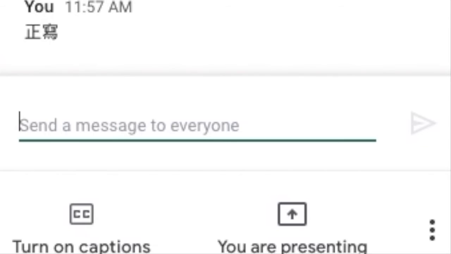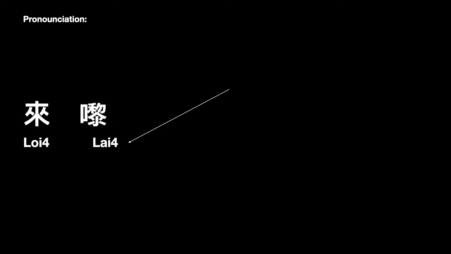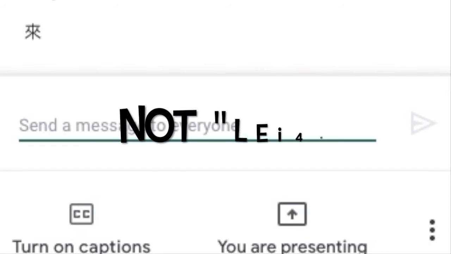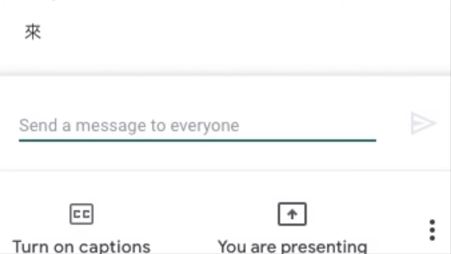Herb asked, is the word pronounced lay or is it loy? So when we read it, it is pronounced loy, but when we say it, it's pronounced lay. Lay with an E is not the word for to come. That would be like if you say prophet lay yun, that lay is a totally different lay. Or if you say go lay, this is that lay.